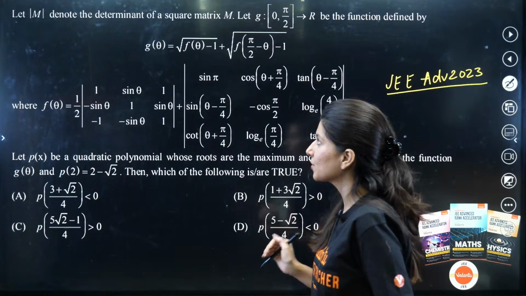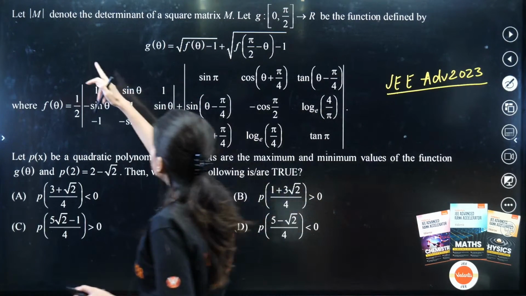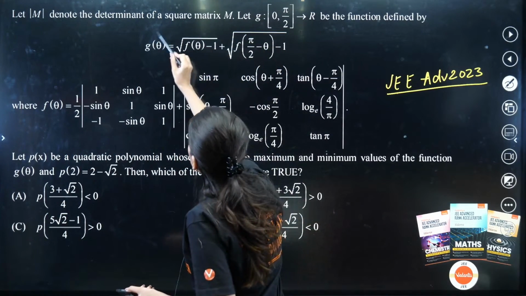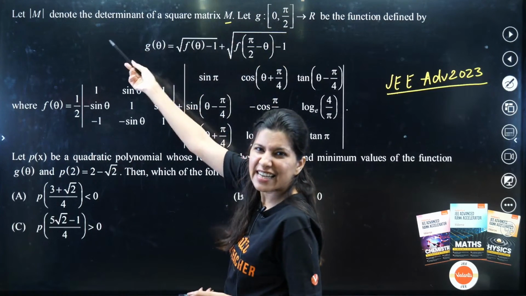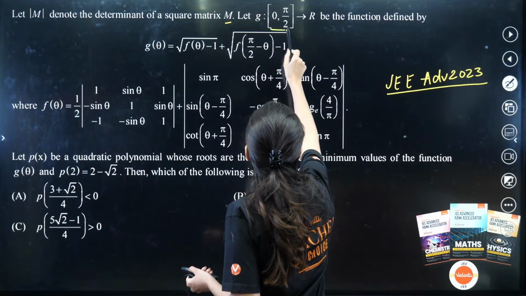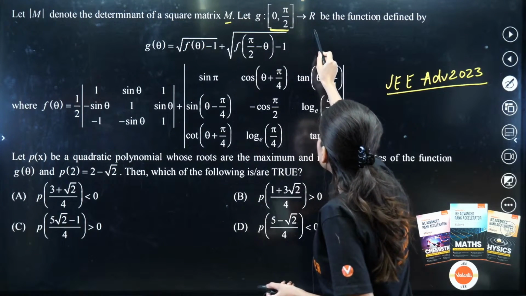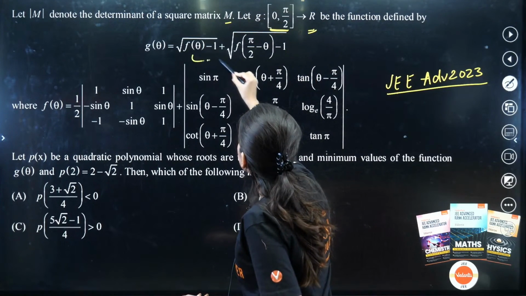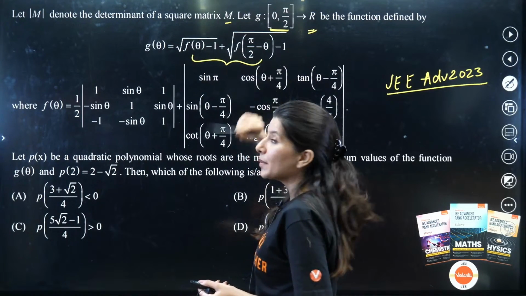So let us understand. Determinant M denotes the determinant of square matrix M. First line is very clear. Now G is the function whose domain is the first quadrant and codomain is all reals, and G is defined by this: f of theta plus f of pi by 2 minus theta, minus 1.